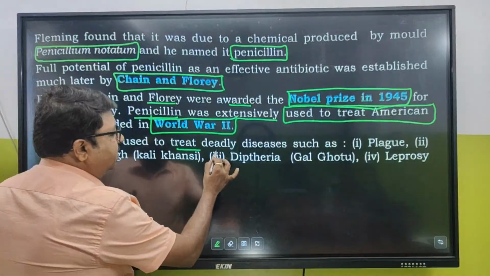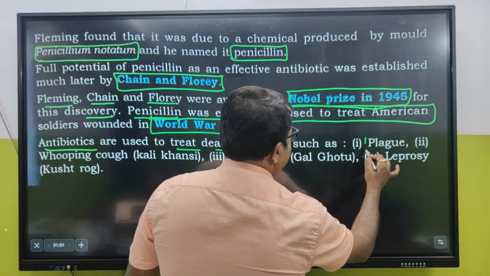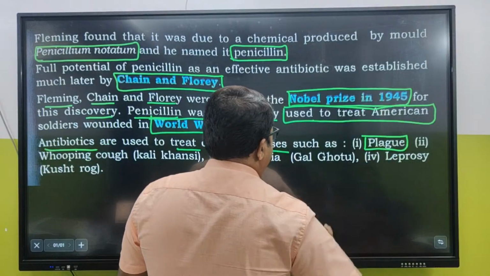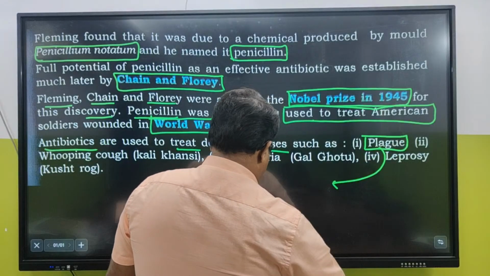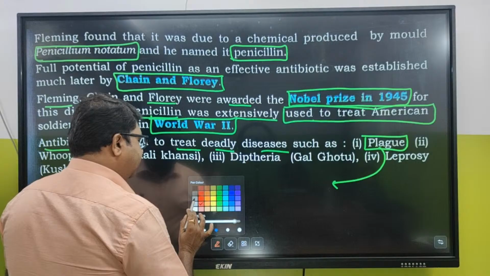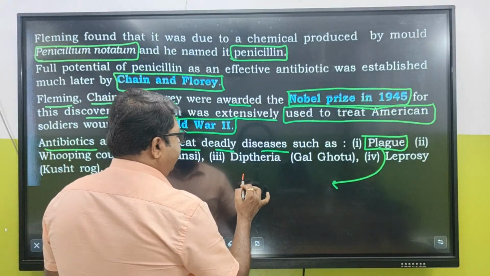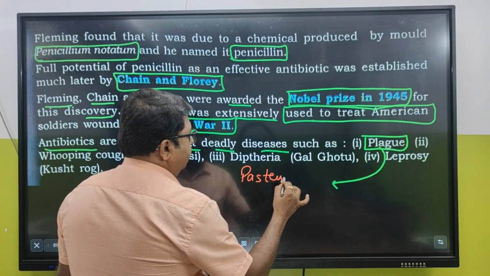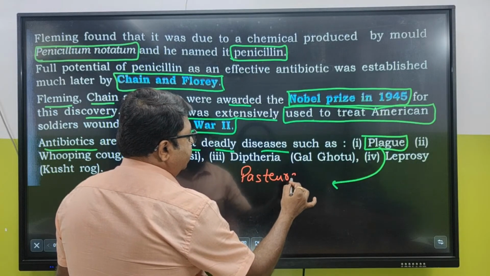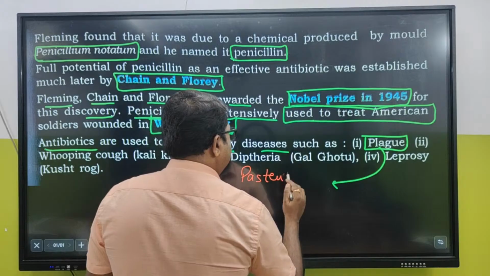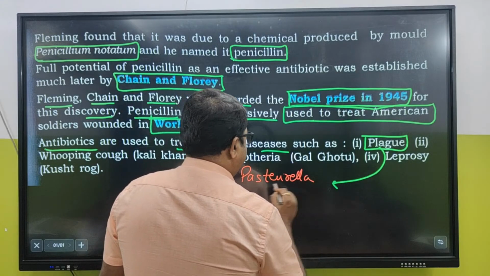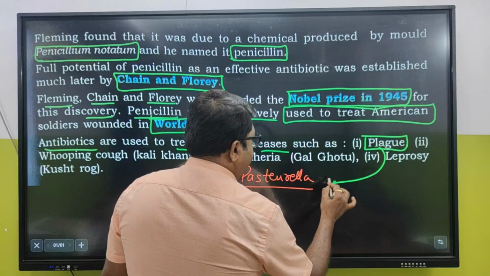Worldwide people opposed this particular act. Antibiotics are used to treat deadly diseases such as plague. Who is going to tell me? Plague is caused by? Tell me the causative agent. Pasteurella pestis.